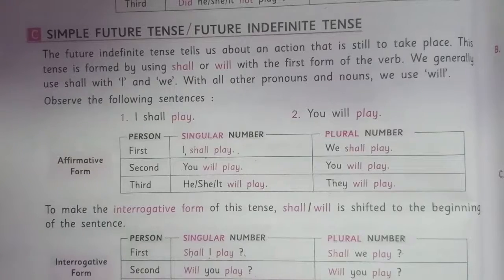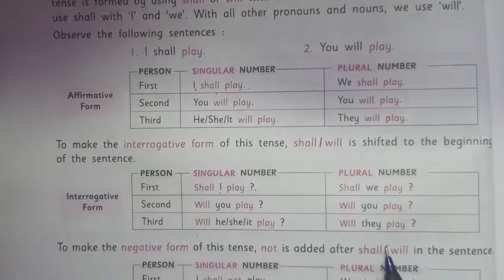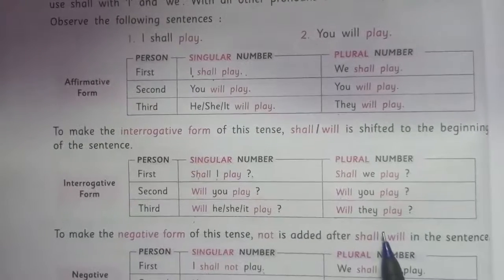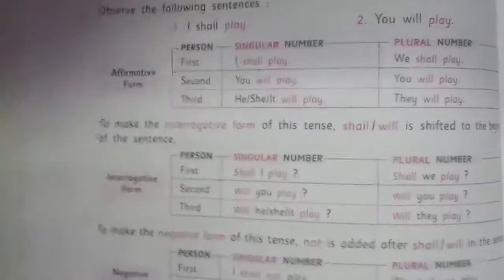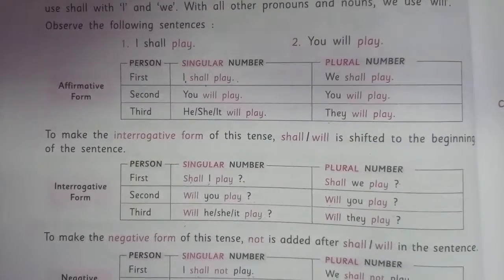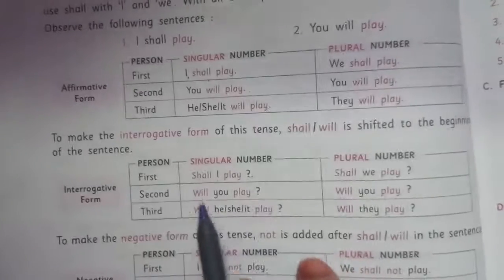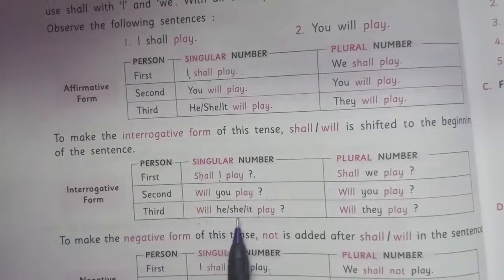And to make the interrogative form of this tense, shall or will is shifted to the beginning of the sentence, the way we are doing with simple present tense and past tense. Shall I play? Will you play? Will he play?